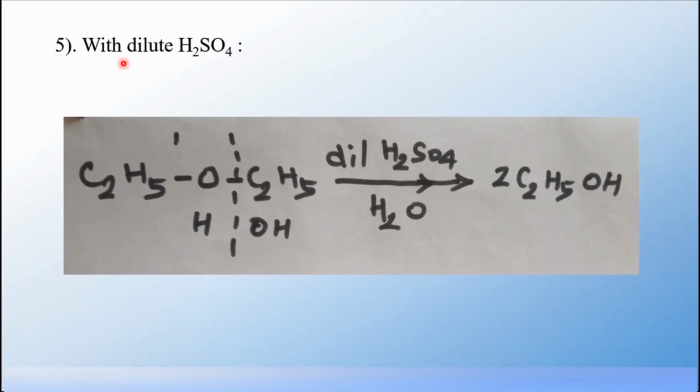Next, we will see how diethyl ether reacts with dilute sulfuric acid. When diethyl ether reacts with dilute sulfuric acid, it undergoes hydrolysis. What do you mean by hydrolysis? Addition of water is called hydrolysis. So water can be split and written as H, OH. So H is attached to the ethoxy group and OH is attached to C2H5. So diethyl ether decomposes to give ethyl alcohol. So this is the method of conversion of diethyl ether to ethyl alcohol.